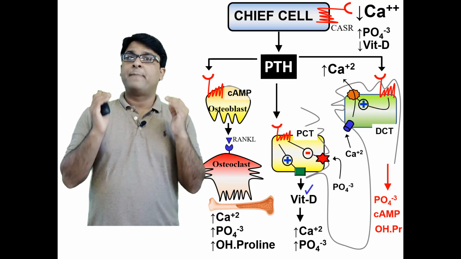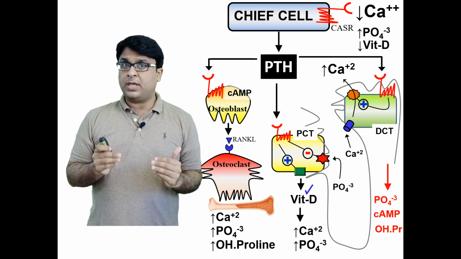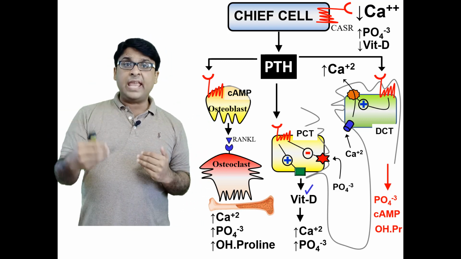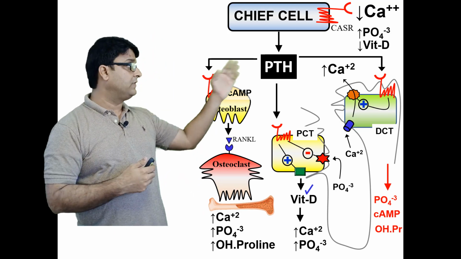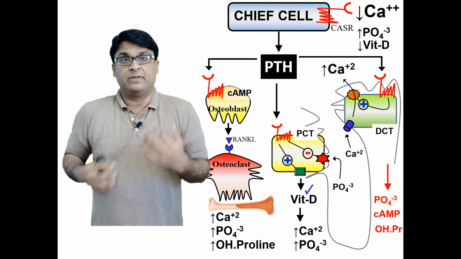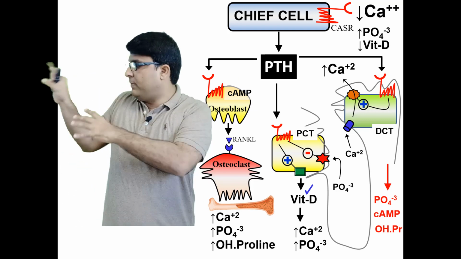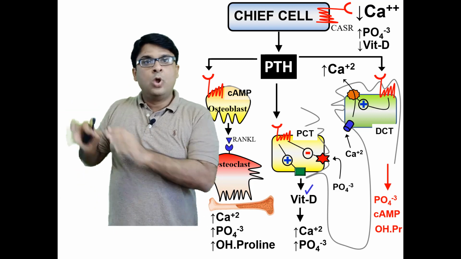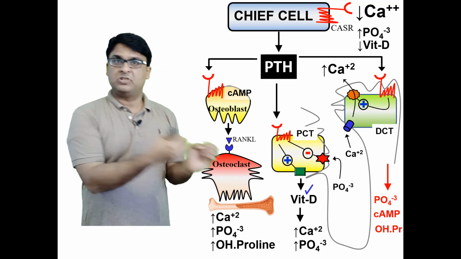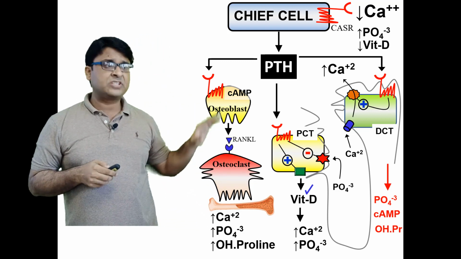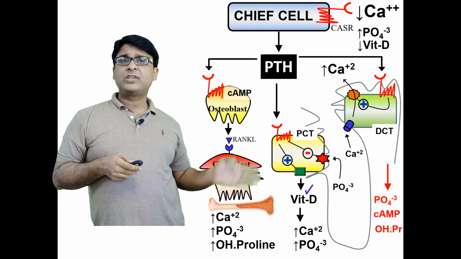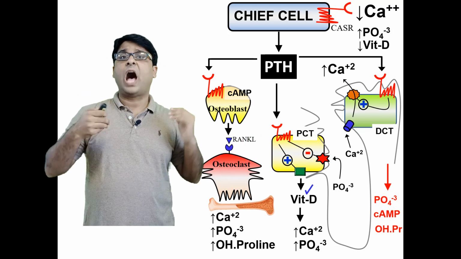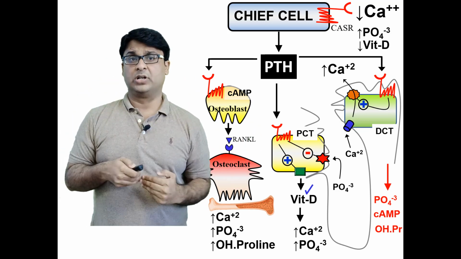Obviously, you remember that parathyroid hormone works via cyclic AMP, and via cyclic AMP it produces protein kinase A, and protein kinase A increases the phosphorylation of these pumps, so these pumps become hyperactive. So whatever calcium comes inside the cell, they throw into the blood, and by doing so, a big gradient is produced, so more calcium is reabsorbed from the urine. So these are the consolidated actions of PTH. This slide completely explains the physiology of how parathyroid hormone actually works.